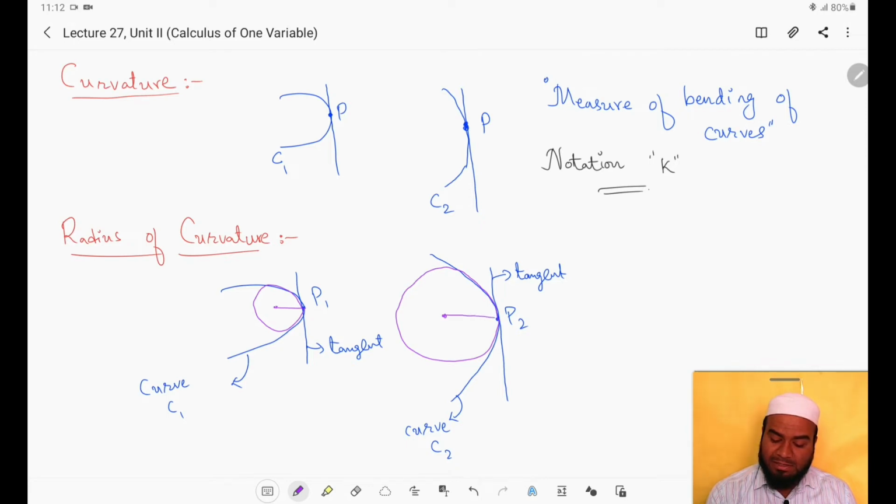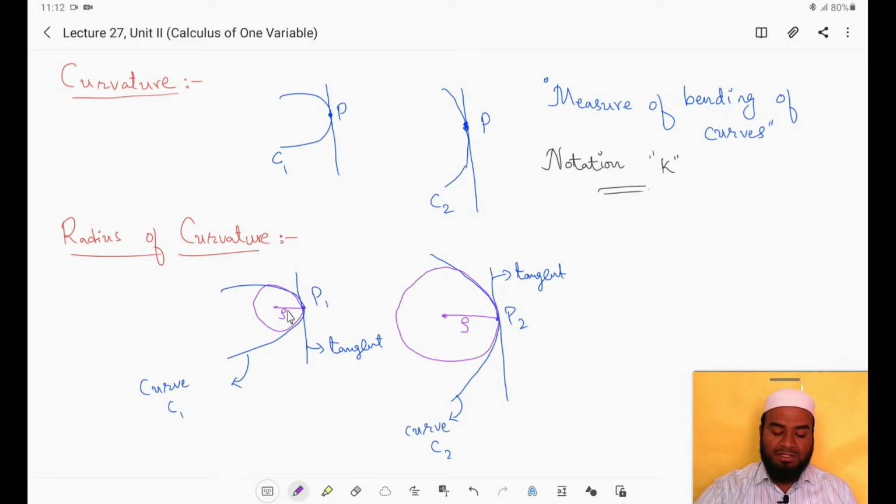Here also this is the radius of curvature, and the notation for radius of curvature is rho. So how do we define the radius of curvature? It is nothing but the radius of a circle which best approximates the given curve at the point P. If you want to find the radius of curvature at this point P1, you need to draw a circle which best approximates the given curve. Then this radius gives you the radius of curvature.